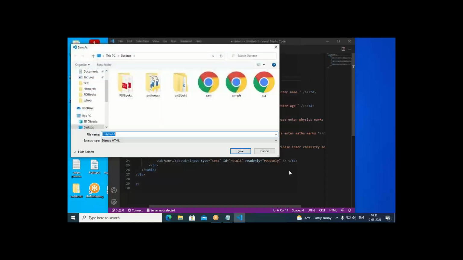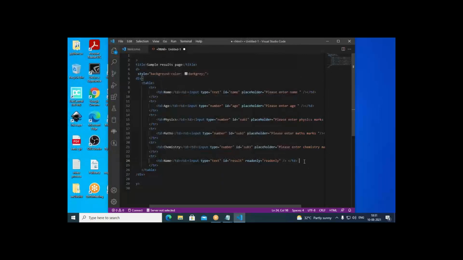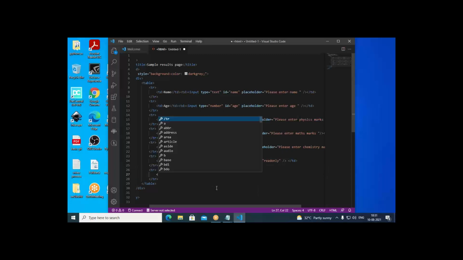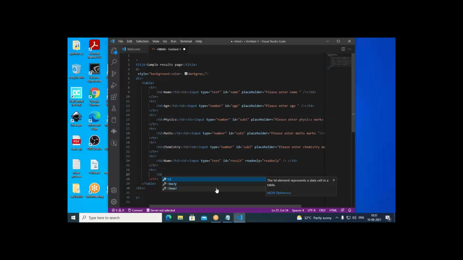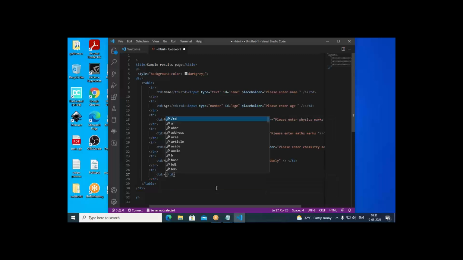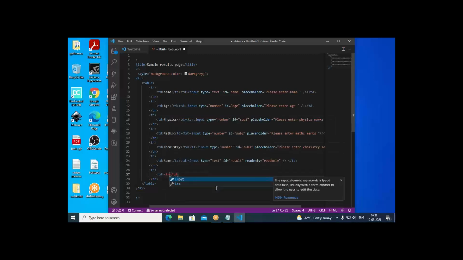Now once we complete this, it should calculate the result for us. In the bottom, we require a button tr, then td. In this I put input, type equal to button.